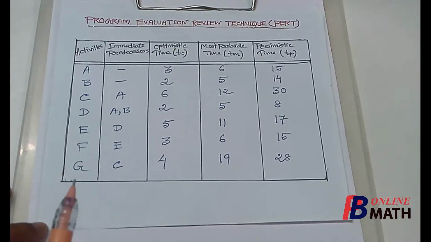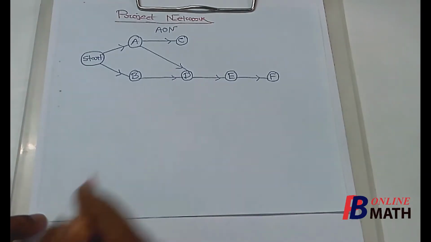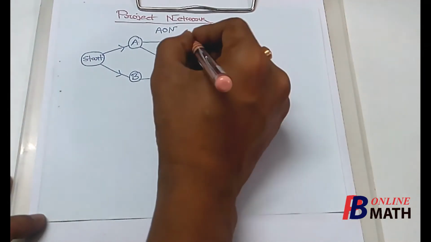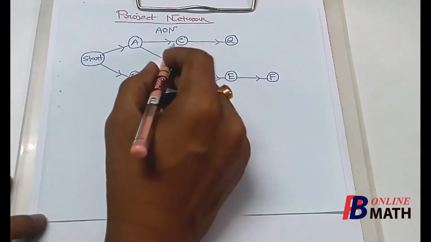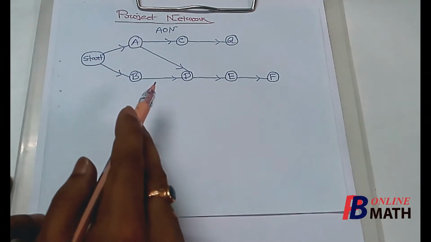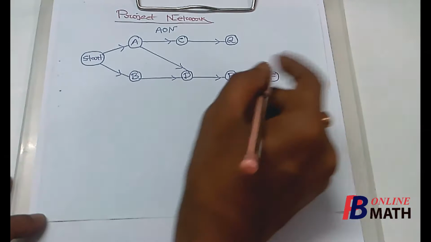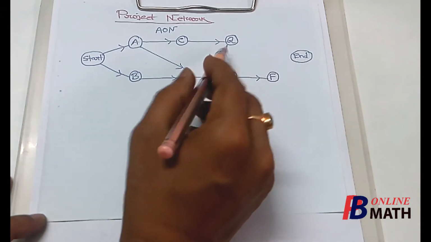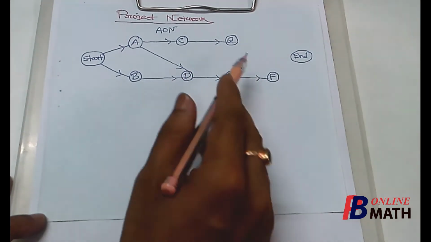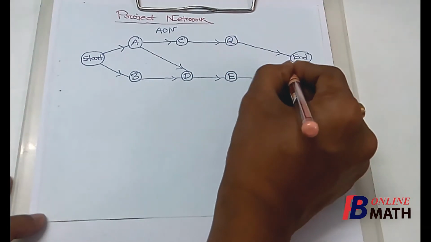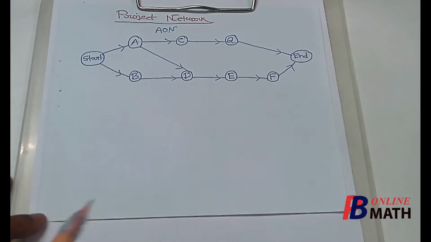And the final activity is G, which has only one immediate predecessor, that is C. So we represent the activity G by this node, and we connect these two nodes by this directed arc. So these are the possible activities. When all the activities are done, then the final node will be finished or end. So this is the finishing node. We connect the activities which have no immediate successor to this node end. So we connect G to end and F to end. So this is the required project network.